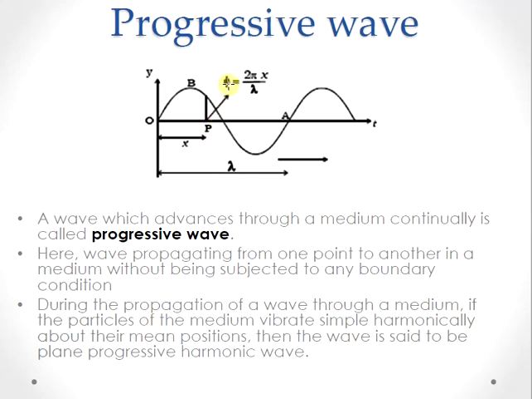So the phase can be given as phi is equal to 2 pi by lambda into x. So the phase keeps on changing during the wave motion. In a progressive wave, the wave propagates from one point to another in a medium without being subjected to any boundary conditions, and during the propagation of a wave through the medium, if the particles of the medium vibrate simple harmonically about their mean positions, then such waves are said to be plane progressive harmonic waves.